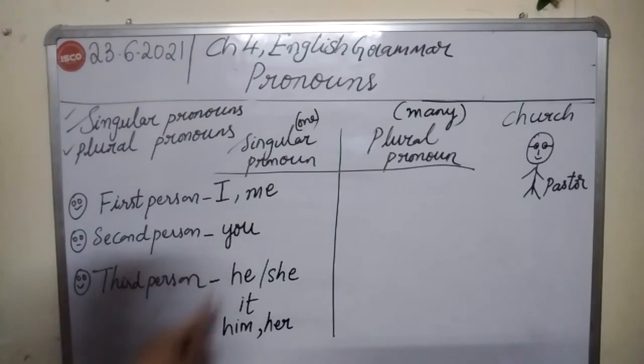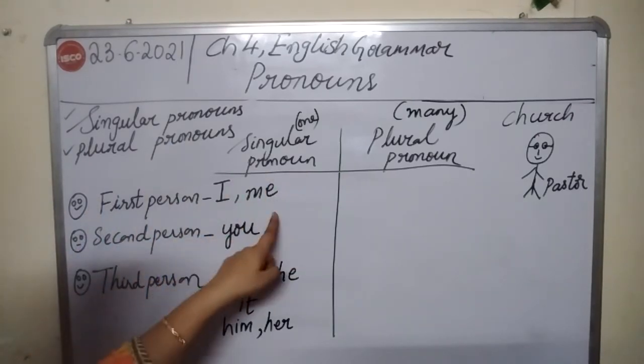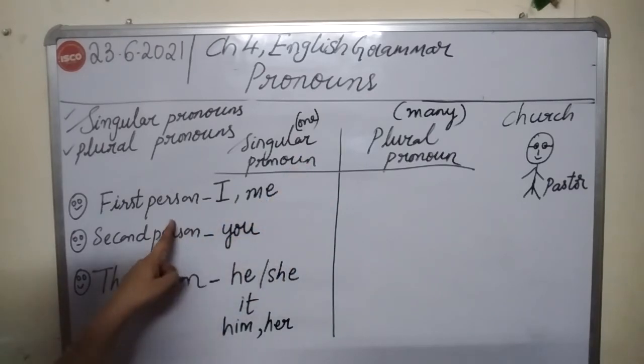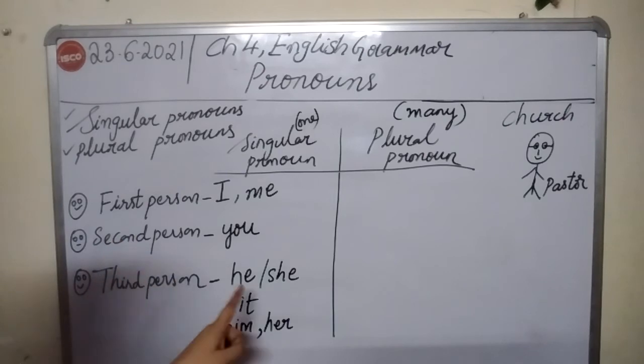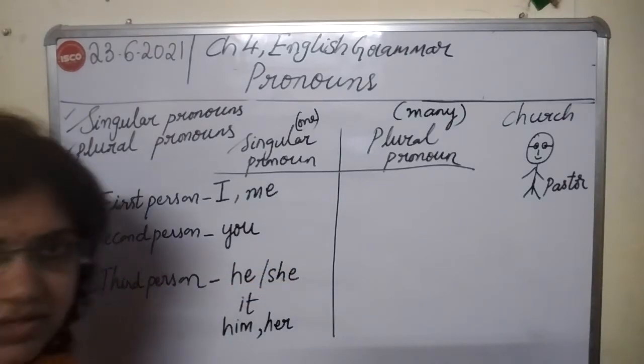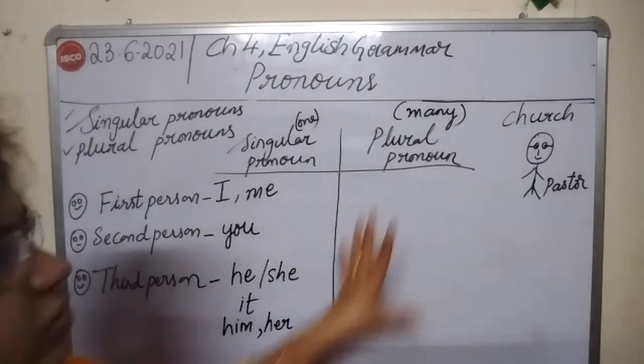So all these are singular pronouns. I and me are singular pronouns in first person. You is a singular pronoun in second person. And he, she, it, him, her are singular pronouns in third person. Clear?